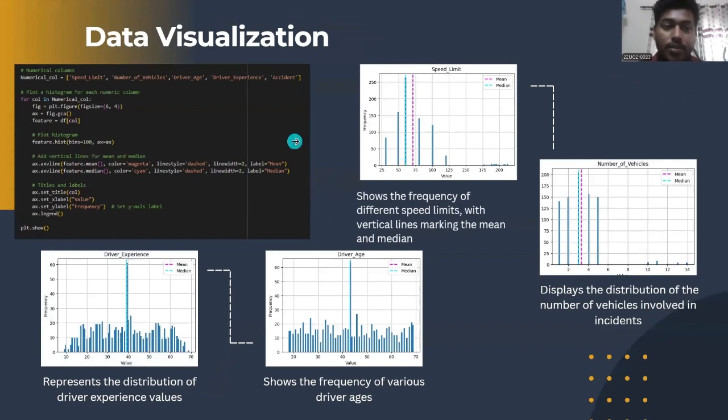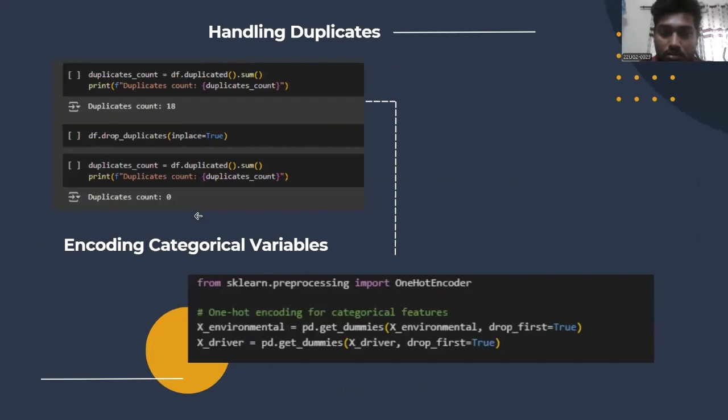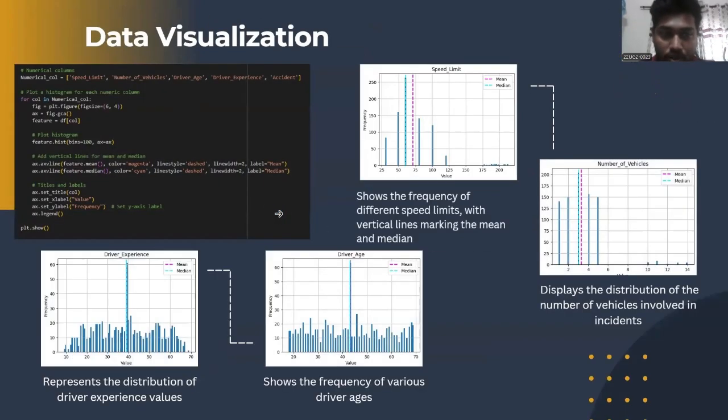Then in the data visualization phase, we plot the distribution of all the numerical columns. In this code, you can see we include vertical lines for the mean and median in each variable. In each distribution plot, you can see the mean and median lines.